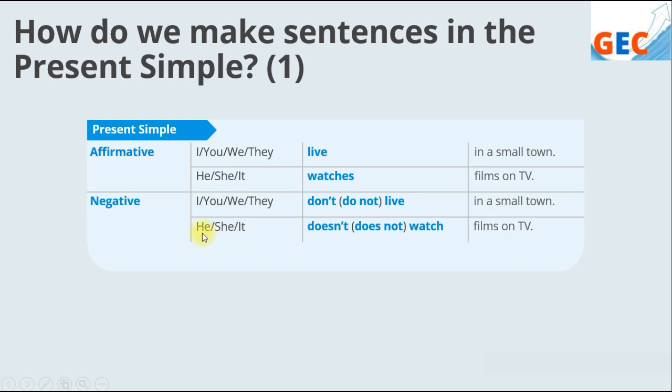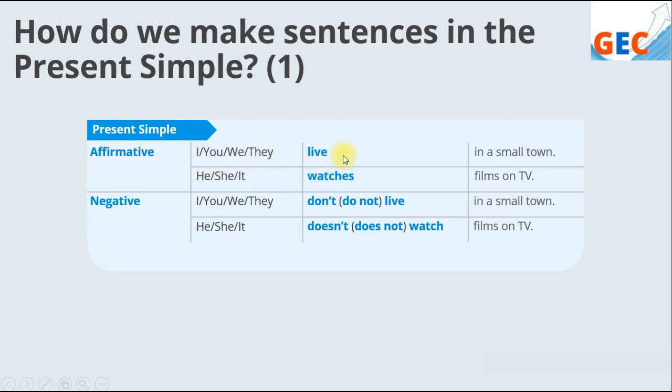So for example, he doesn't watch films on TV, she doesn't watch films on TV, and it doesn't watch films on TV. Or we also say he does not watch films on TV, she does not watch films on TV, and it does not watch films on TV.